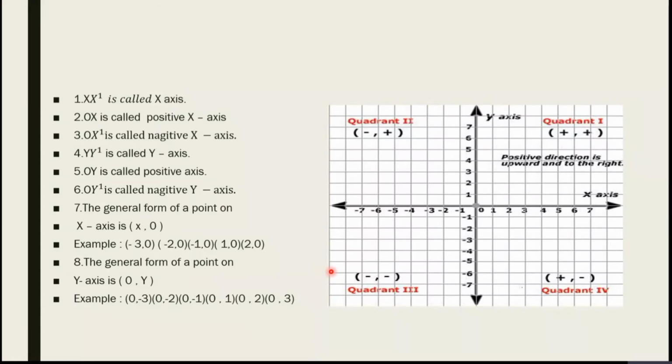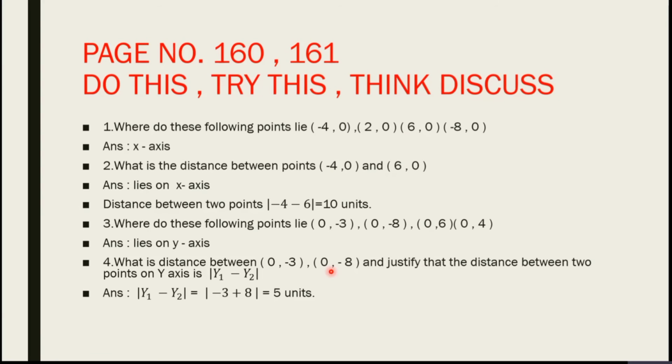I hope all of you understand coordinate plane and coordinate system. The horizontal line is called the x-axis and the vertical line is called the y-axis, and the intersection point of the x-axis and y-axis is called the origin. Here are some examples. Page number 160, 161. Do this, try this. Think, discuss.